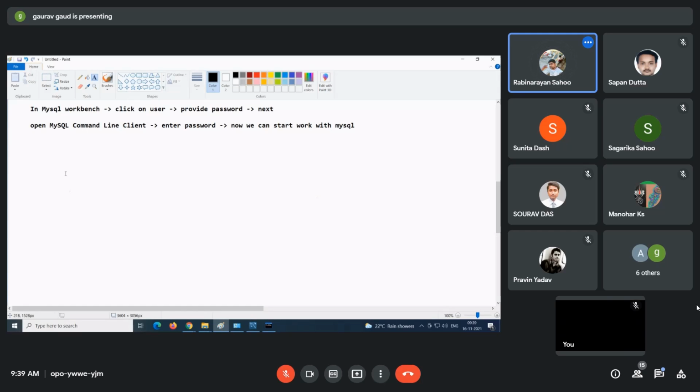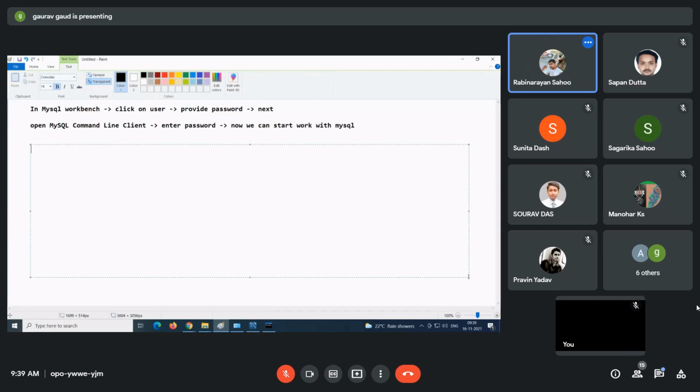Okay, so guys, now basic SQL queries. First, to get the number of databases that exist in your database software, in total how many databases exist?